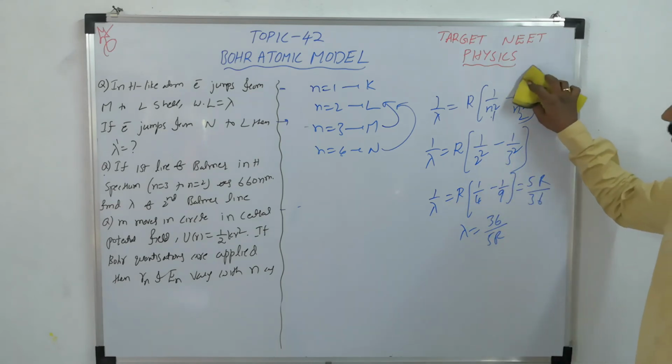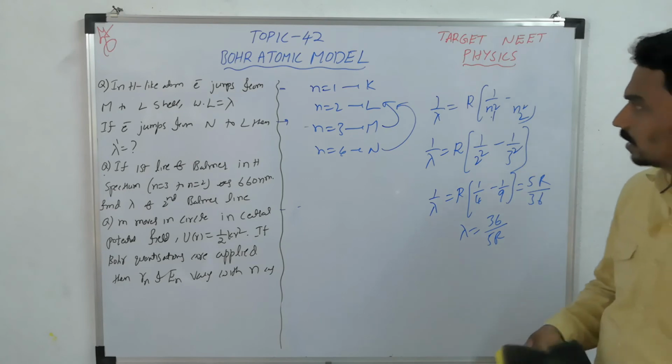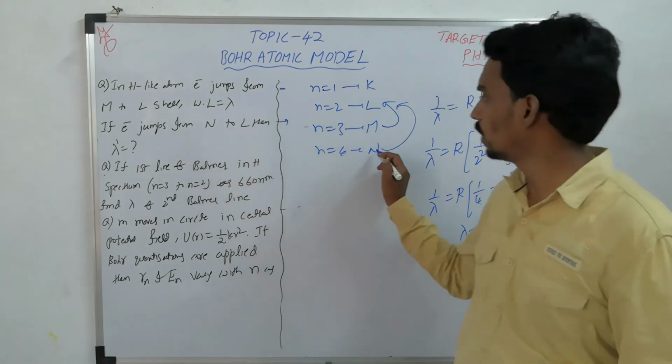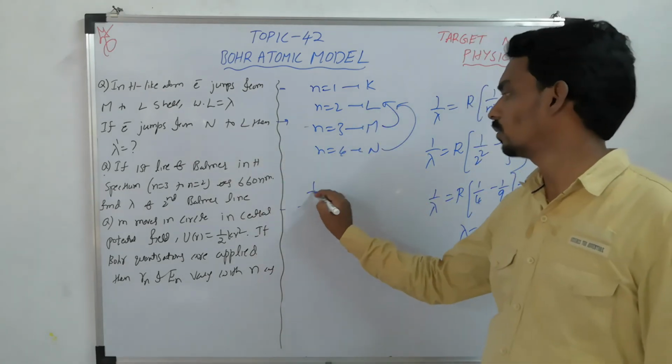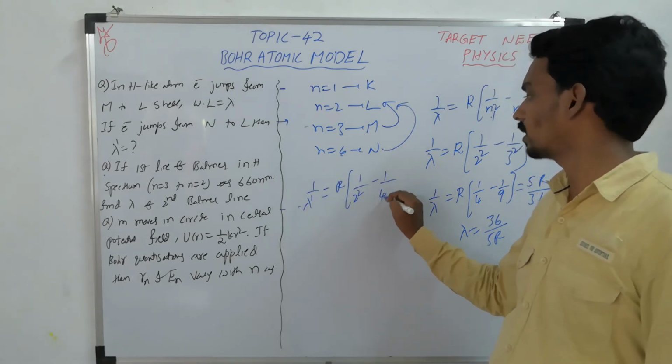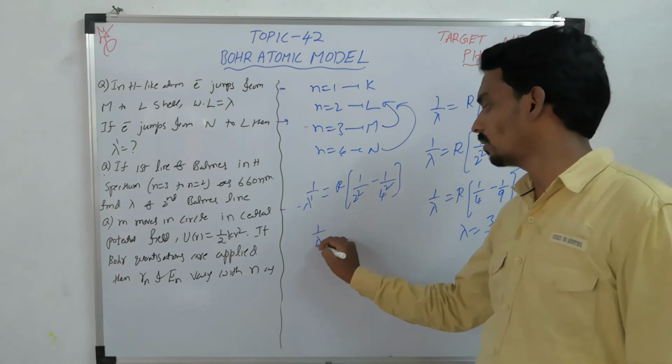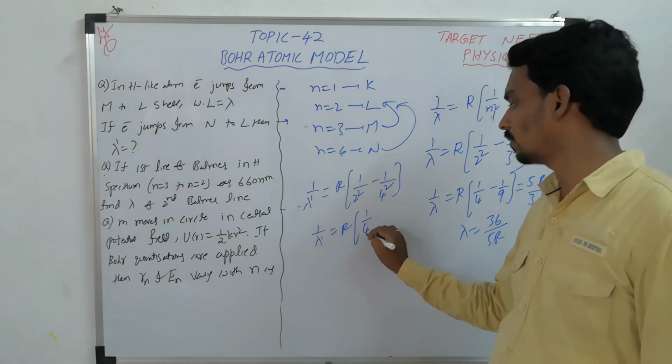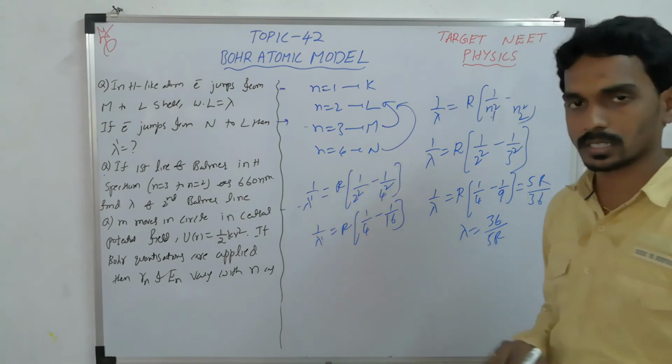Now take the second case, N to L, 4 to 2. So 1 by lambda dash equal to R into (1 by 2 square minus 1 by 4 square), that is 1 by 4 minus 1 by 16.